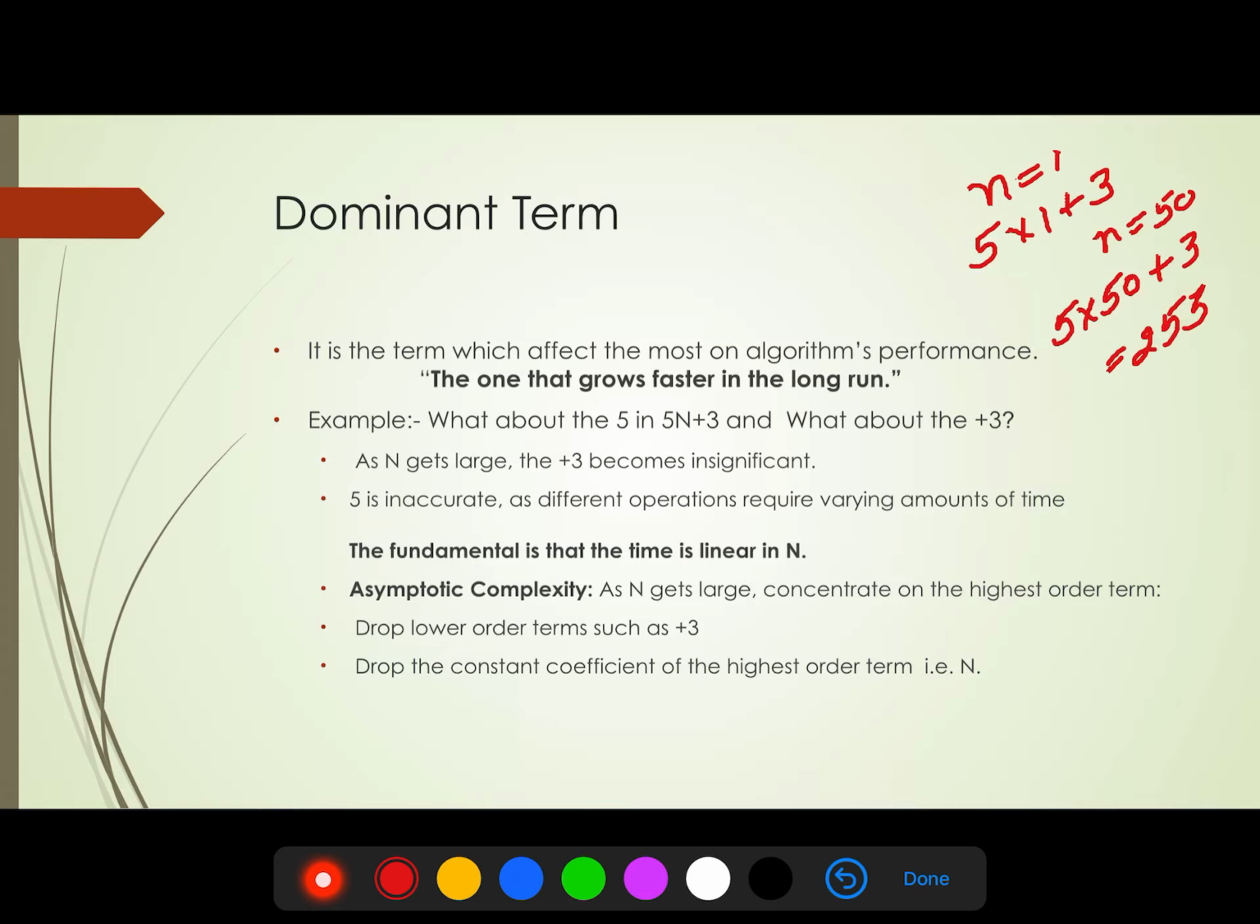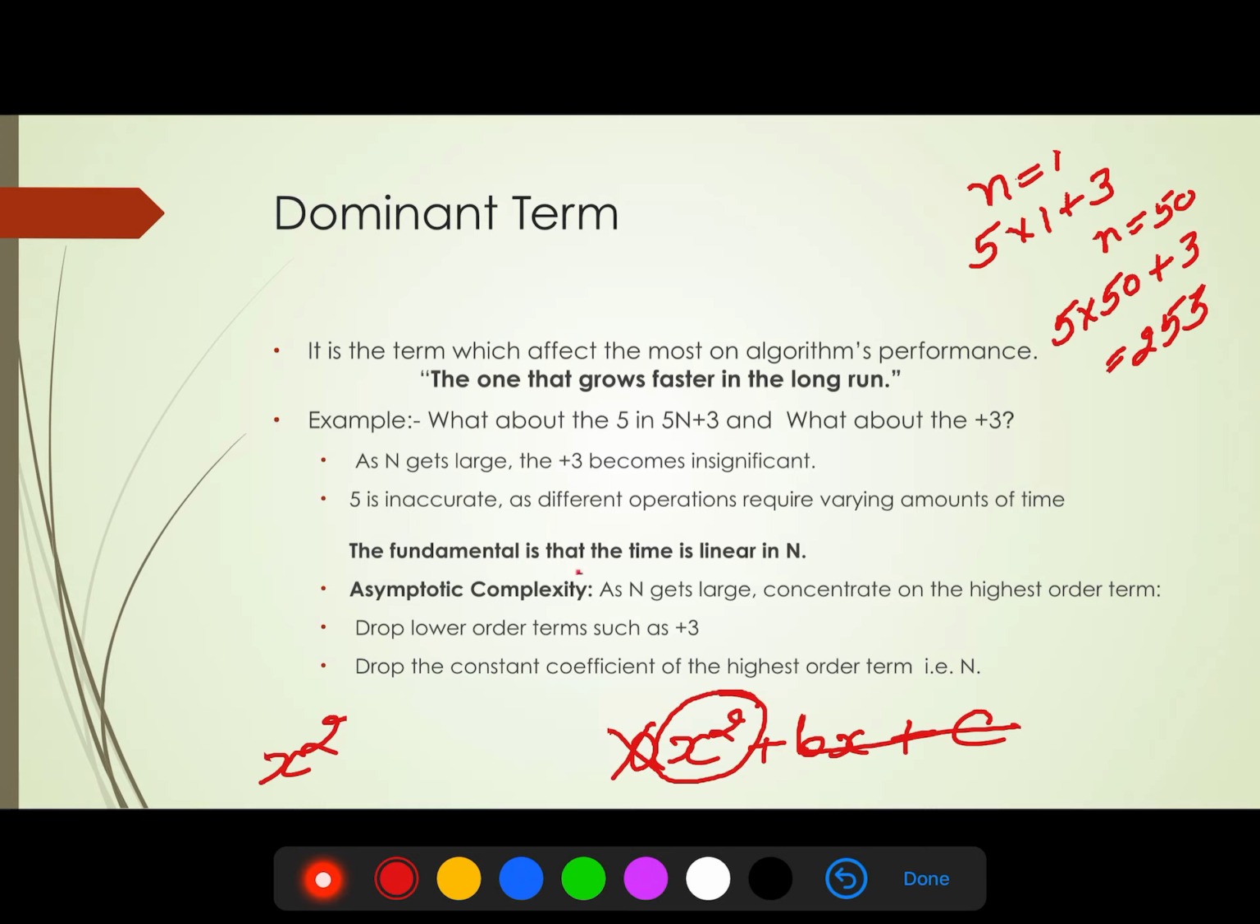Always ignore the constants and keep the highest order term. For example, in a quadratic expression, here is ax square plus bx plus c. So what is the higher order? What is the maximum? The maximum is x square. So ignore these and ignore this term. I think it is very clear to all of you.